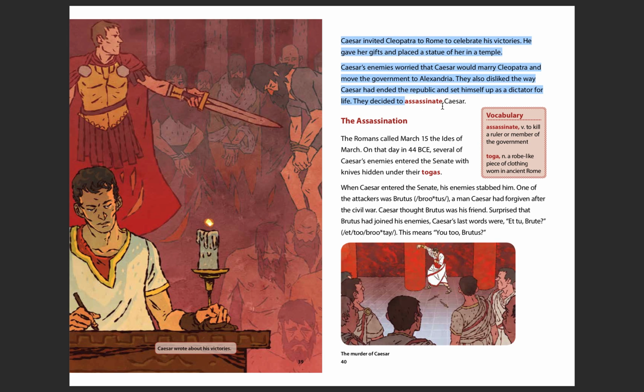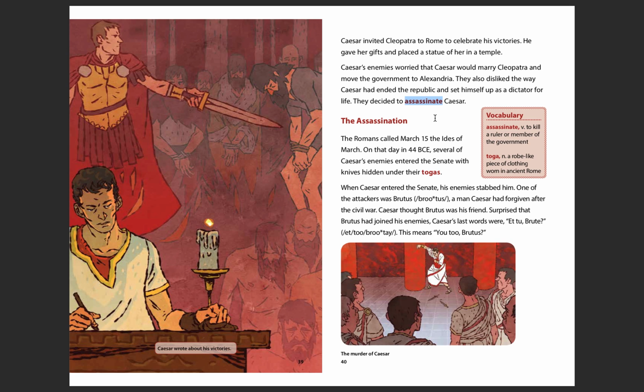Assassinate right here is an important word that we need to know for our quiz in our vocabulary box. It says assassinate means to kill a ruler or member of the government. So if you are going to assassinate someone, they're planning to kill somebody who's really high up, who's important. That's what they had decided to do to Caesar, because they thought that he had too much power.